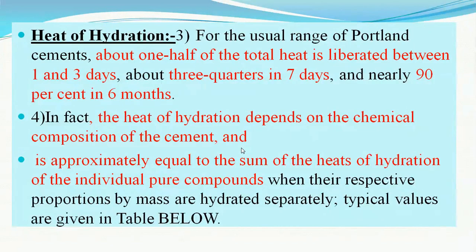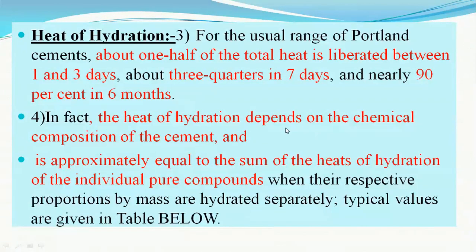About 50% of the total heat of hydration is evolved or liberated between the first 1 to 3 days of the chemical reaction between cement and water. About 3/4 or 75% of heat is evolved in the next 7 days, and 90% of the emission of the heat occurs in the 6th month after mixing the water in the cement.